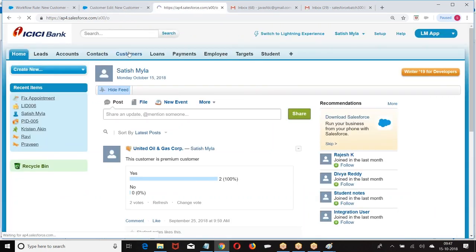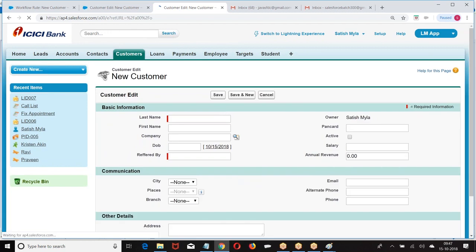Go to the customer. A new customer is created with city equal to Hyderabad.